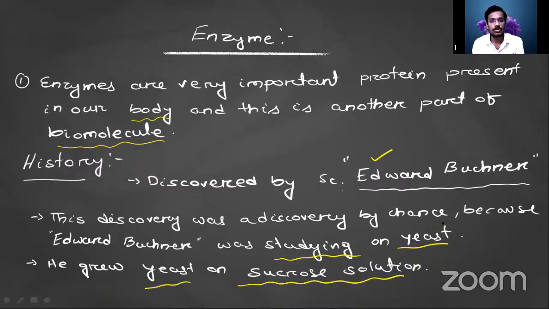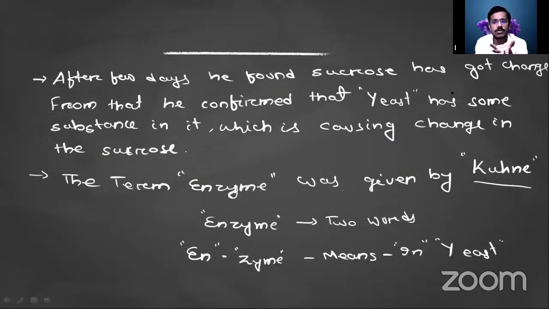He took some sucrose solution and grew some yeast in it.